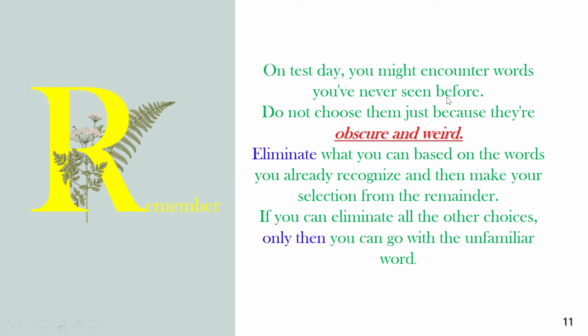Okay, so what to do is to eliminate what you can based on the words you already recognize and then make your selection from the remainder. يعني مثلا انا عندي في واحد من الاسئله دي 4 answer choices، لو انا عارف 2 منهم وعارف for sure ان الاثنين دول غلط based on my understanding of the text and my knowledge of these two vocabulary words, I can just eliminate these words if I'm sure that they are not correct, and we can just after that choose from the remaining 2 words. لكن الحالة الوحيدة اللي أنا ممكن أختار كلمة أنا ما أعرفهاش إني لو الفور أنسر تشويسز في 3 أنا أعرفهم، وبناء على فهمي للتكست ومعرفتي لل3 vocabulary words أنا عارف إن ال3 دول كلهم ما يناسبوش يكونوا completion للتكست ده. Only in this case I can just choose the unfamiliar word.